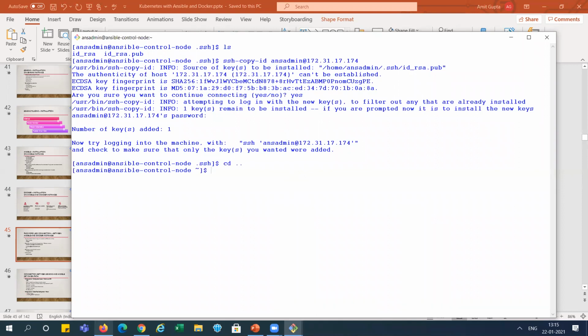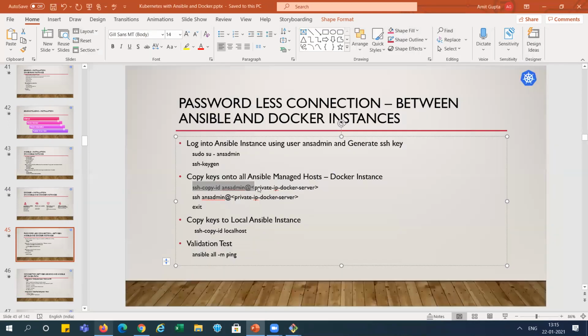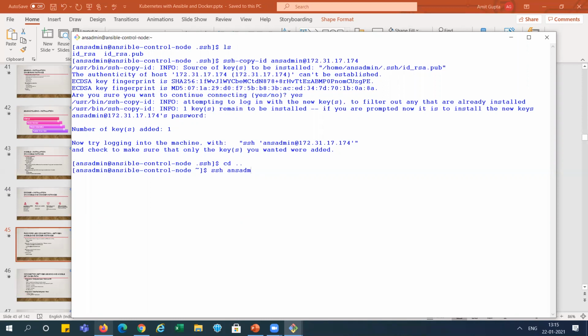Now if you want, we can connect. I'm just exiting from here. Now we can connect directly to the Docker machine. Currently, we are on the ans admin's Ansible machine, right? Now I am trying to connect with the same command, ans admin, user at private IP of the Docker machine, right?